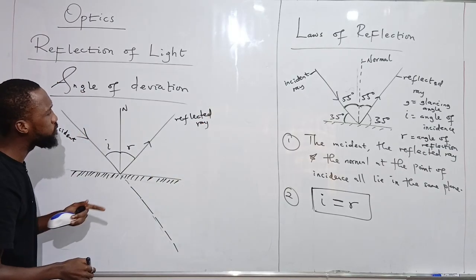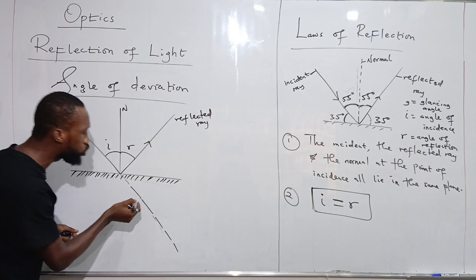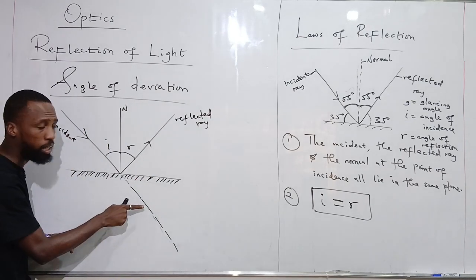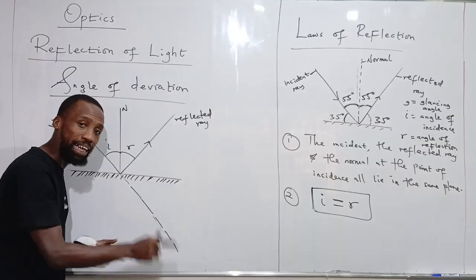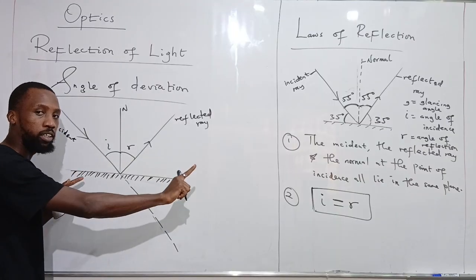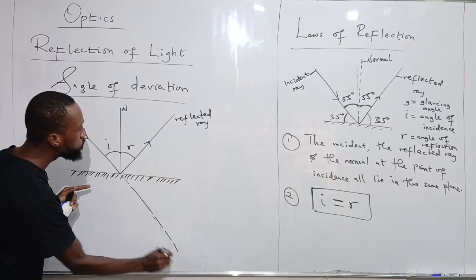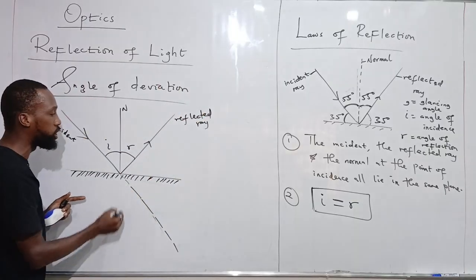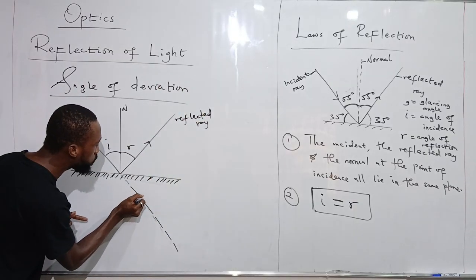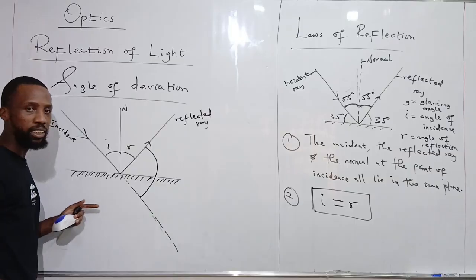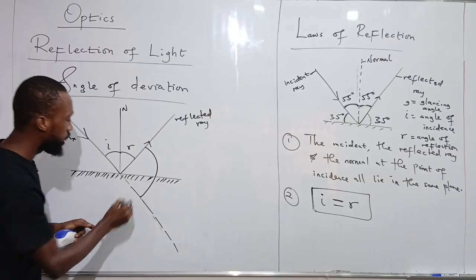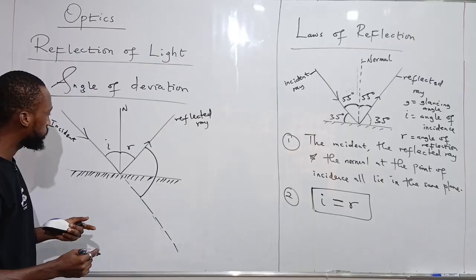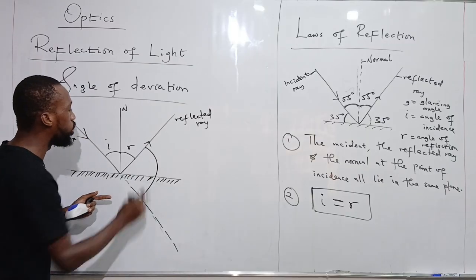Now, the angle of deviation is the angle between where that incident ray was supposed to pass in the absence of a reflecting surface, meaning here, and where it eventually passed in form of a reflected ray, meaning the angle between this point and this. That is the angle of deviation we are talking about. The angle from here to here is the angle of deviation. Very easy.